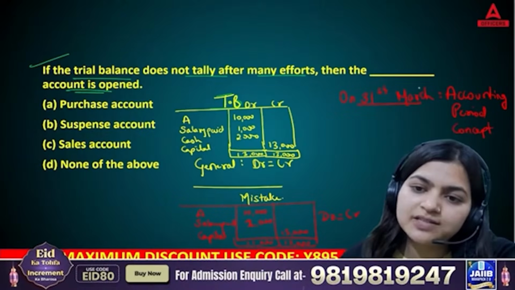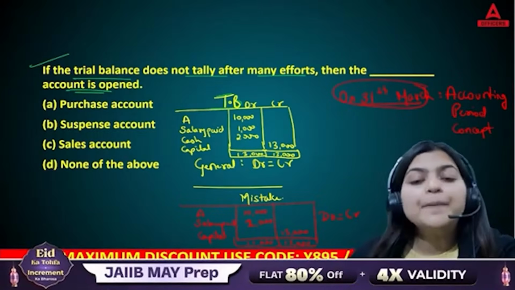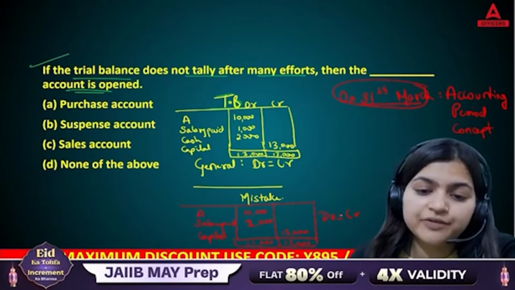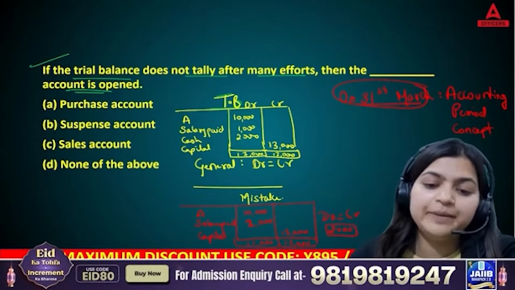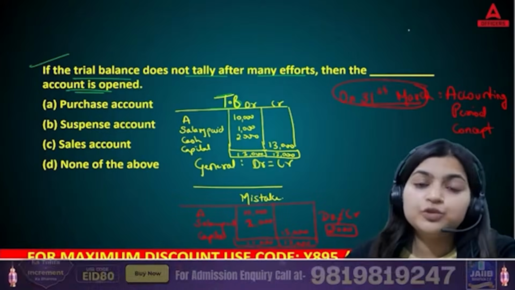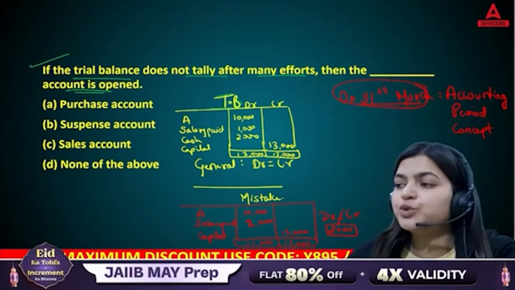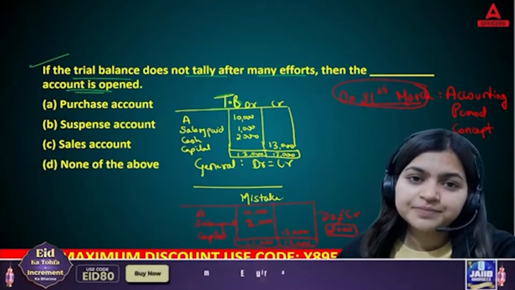Now the problem is there is a difference of 2,000, our debit is not equal to credit, and we need to close. We need to submit our documents to RBI and different regulatory bodies. Now, how to tackle this situation?